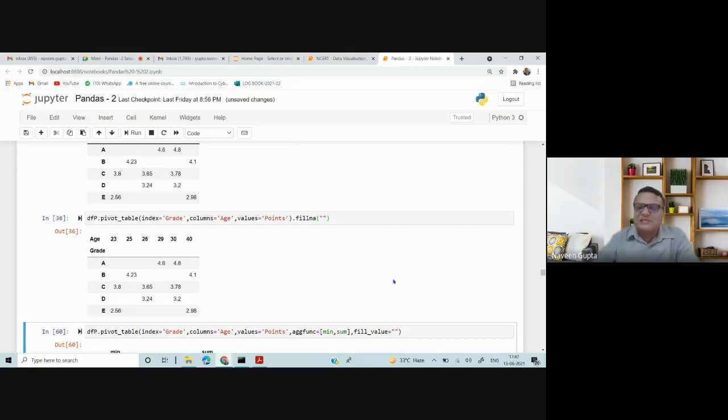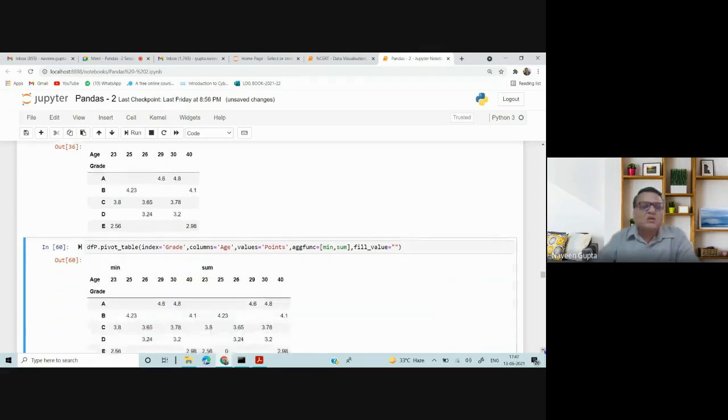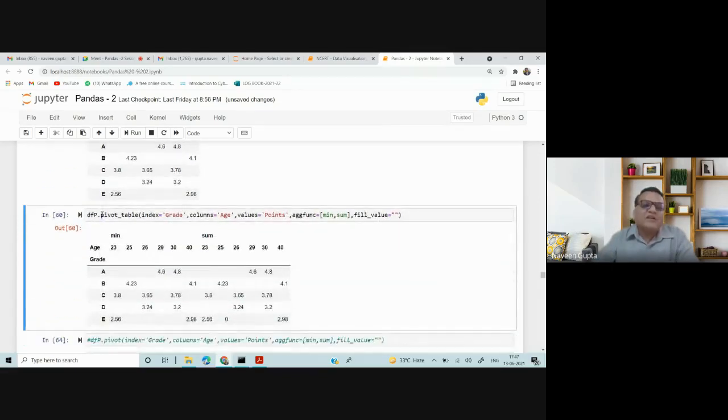So in the next statement, I have used df.pivot_table with index as grade, columns equal to age, values. I can have multiple columns, because right now I have only one numeric column on which I want some combination, segregation, combination of data. So I have just written the points. You can write multiple columns here as well.